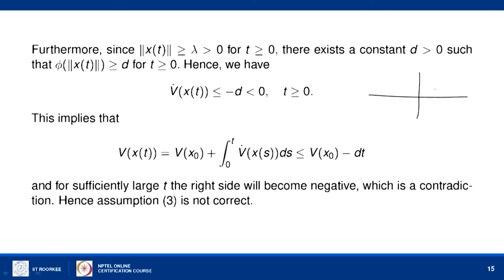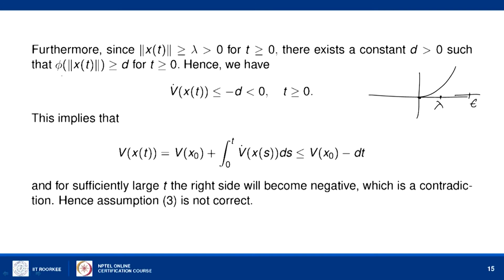We have seen that phi is 0 at 0 and it is strictly increasing. So, when norm of x(t) is not approaching 0, it is between epsilon and lambda only. Norm of x(t) is below epsilon and above lambda always.